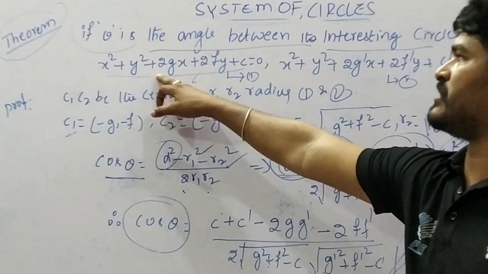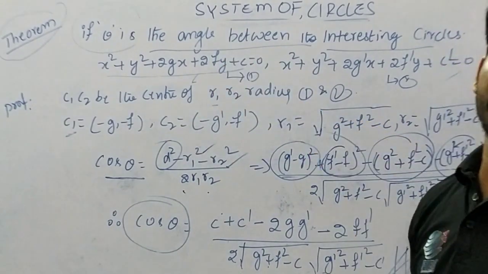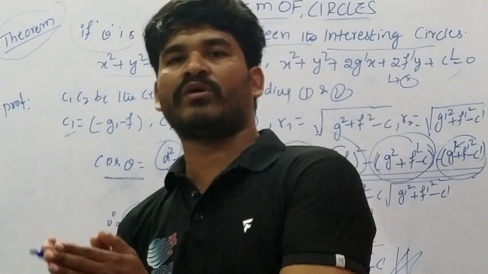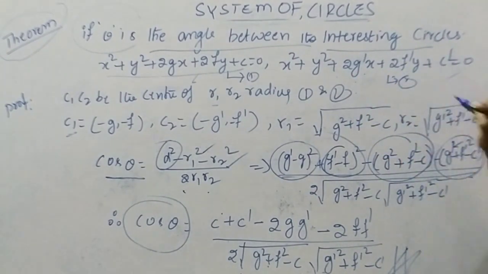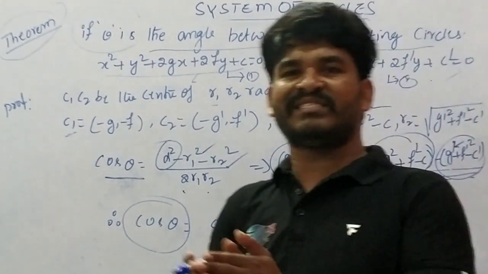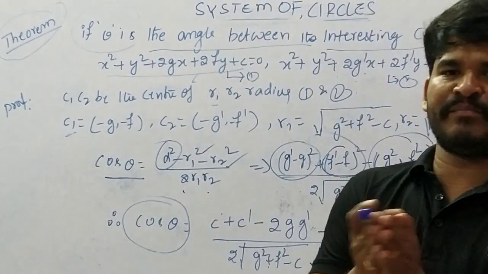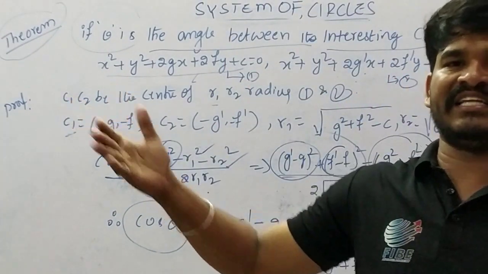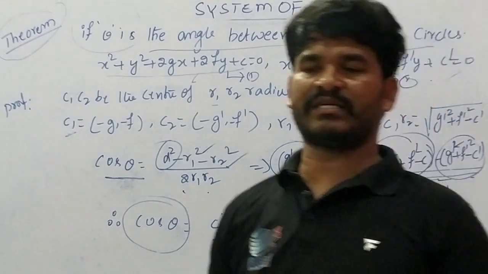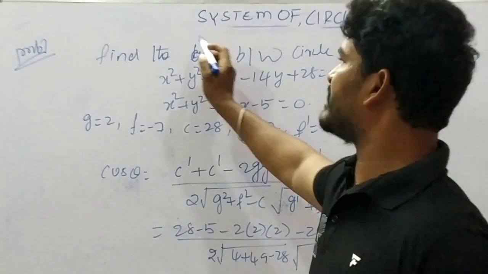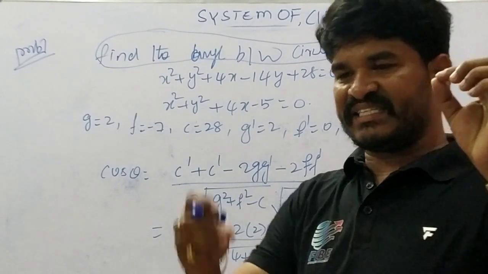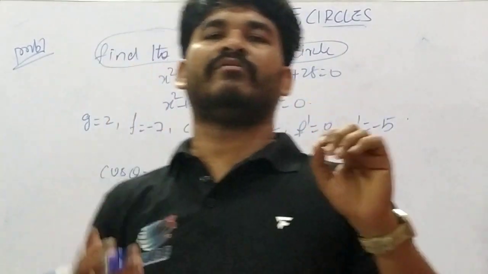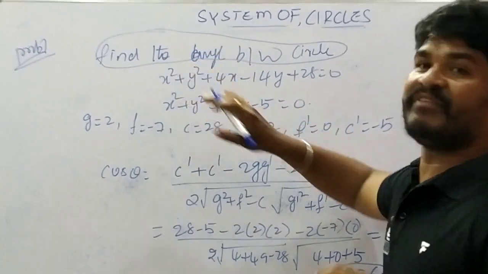So given x square plus y square plus 2gx plus 2fy plus c equal to 0, and similarly x square plus y square plus 2g'x plus 2f'y plus c' equal to 0. This is one more theorem. This is very important. Next we will discuss examples for this topic. Here one example will be discussed. This example is to find the angle between two circles. Here the equations of two circles are given, and we are going to find the angle between them.